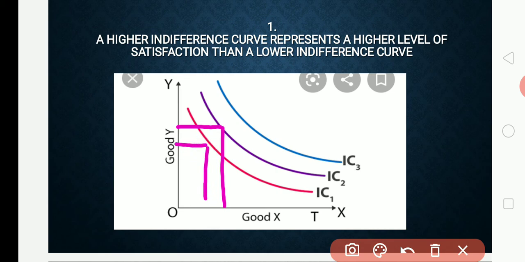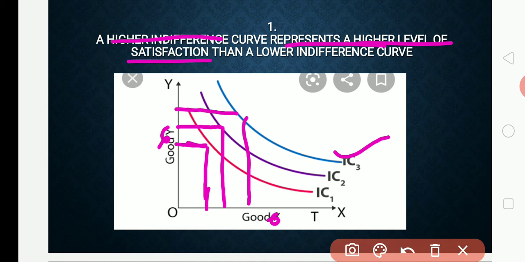IC1 will get only this much, and compared to that IC3 will get more of both X and Y commodity. So compared to IC1, which one is greater? IC3 is greater. So a higher indifference curve represents a higher level of satisfaction. We get more satisfaction from IC3 than IC1. That is what is explained in this first property of the indifference curve.